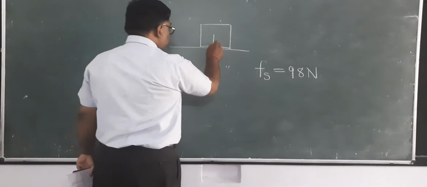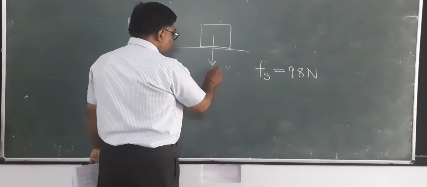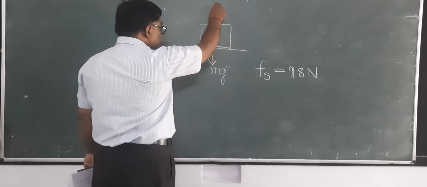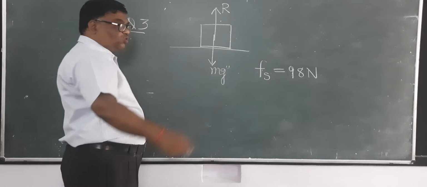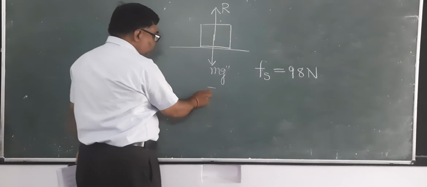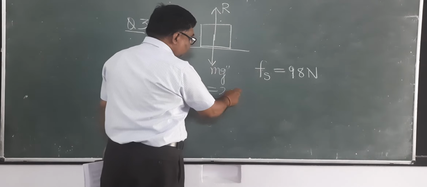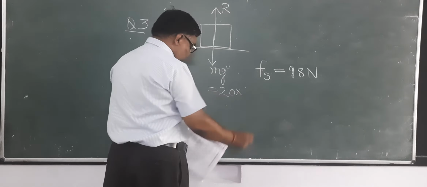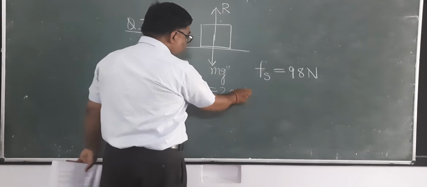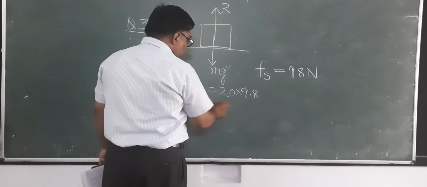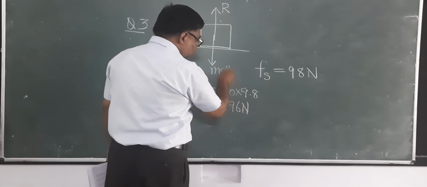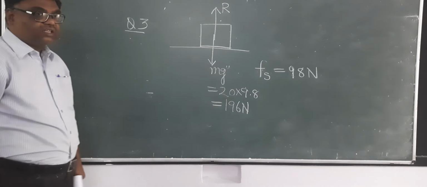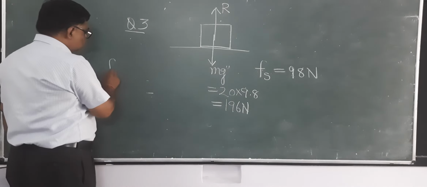Very simple. You can see here mg is acting in the downward direction, R is acting in the upward direction, m is given as 20 kg. What is the value of g? It is not given, so 9.8. That is equal to 196 Newton. All these things you write in the diagram. Now what will be Fs?